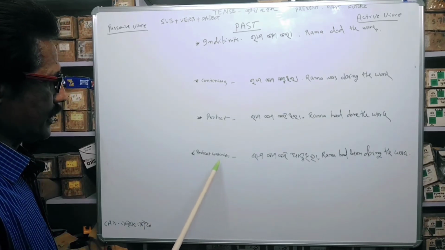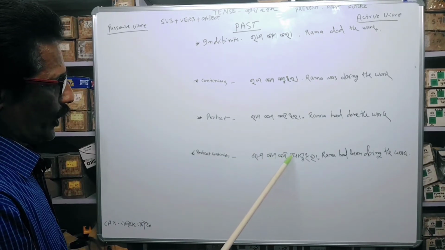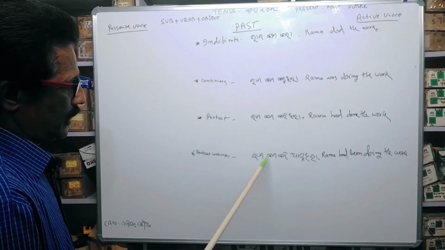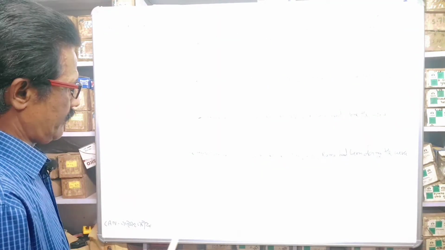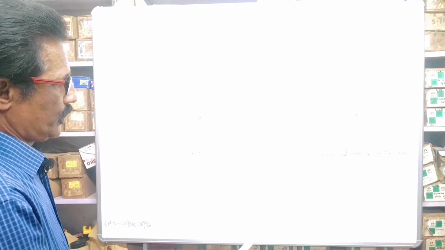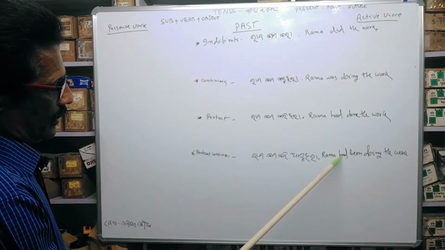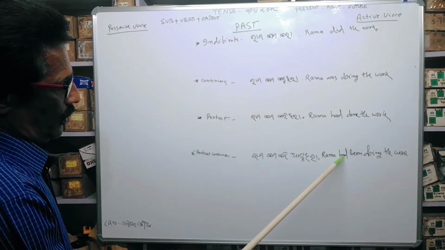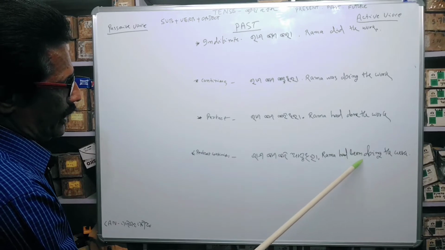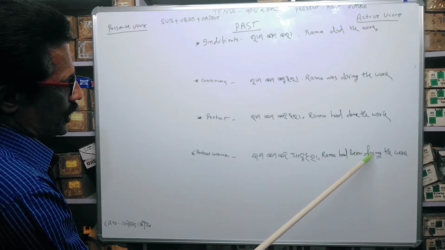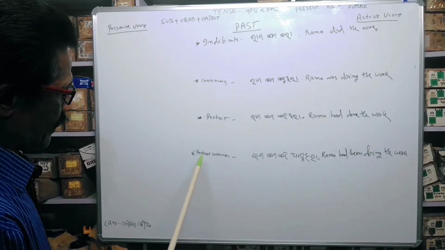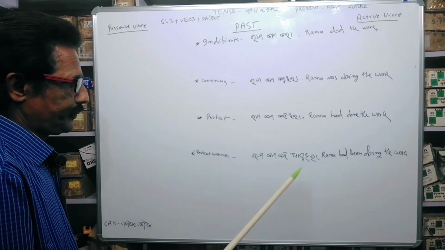In the present tense we know, Rama काम करि आसुअछि. Rama has been doing the work, but here we will use, in the place of has, we have to use had, and an extra verb, be verb, been, where we will use had been, then verb plus ing we have to use. So that Rama काम करि आसुथिला.